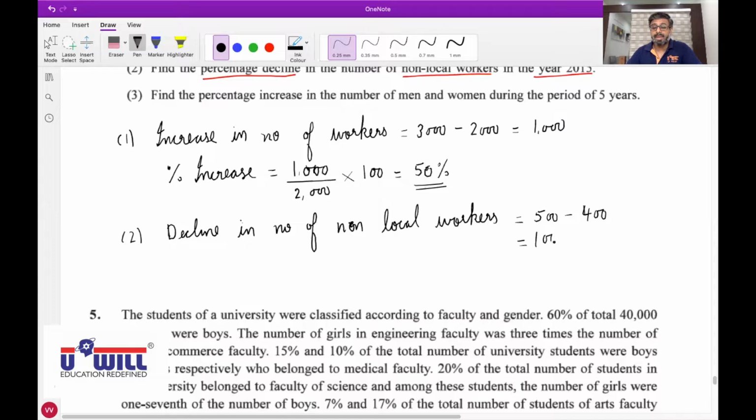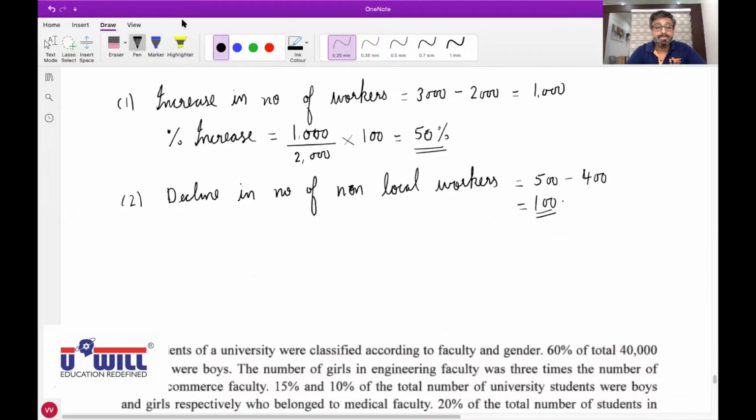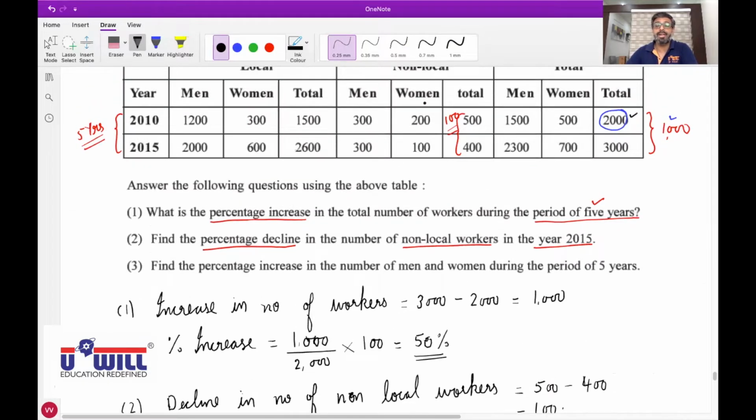Okay, 500 minus 400, there is a decline of 100. Now, Bhumi, how will you convert this in percentage? 100 into 500 into 100. 100 divided by 500 into 100. As I said, you'll always divide by the first figure. First figure was 500. So you will divide this by 500.